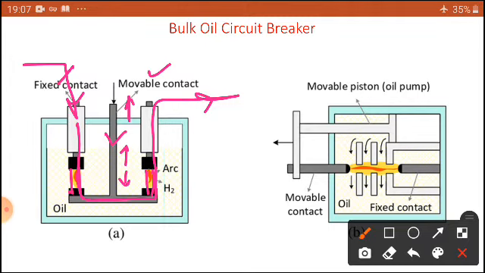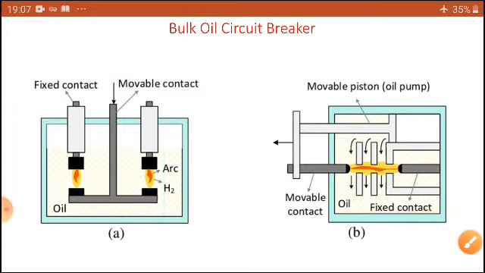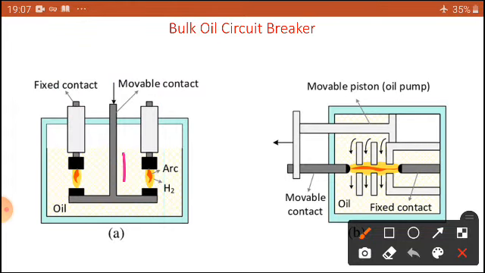Now once I give the relay signal to my circuit breaker, it will move in this direction. Then the moving contact comes forcefully in this direction. Whenever a current carrying conductor breaks, an arc occurs, you can see.